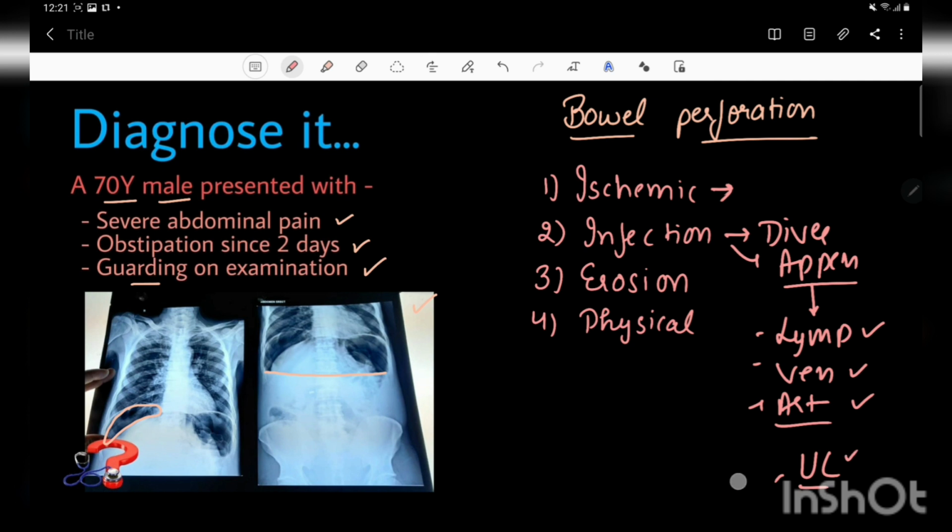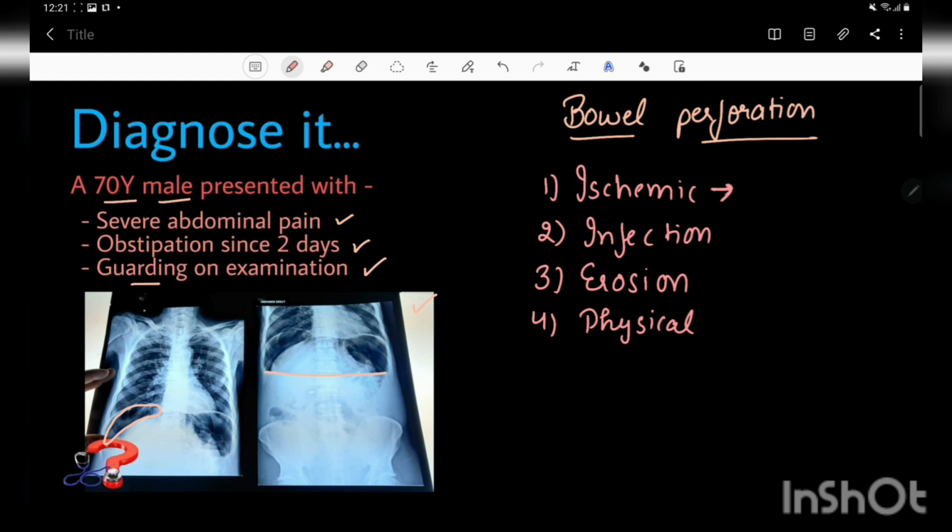Next one is these erosive diseases. So what diseases cause erosions? One is H. pylori infection of the stomach. This leads to the development of peptic ulcers, and the peptic ulcers then lead to the perforation. Next are others, like any adenocarcinoma of the intestine, any other tumor, ulcerative colitis, and Crohn's disease, and Crohn's is more common.